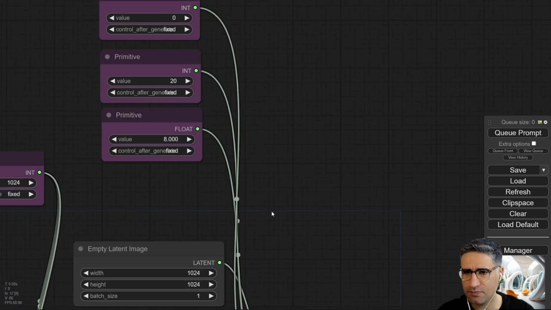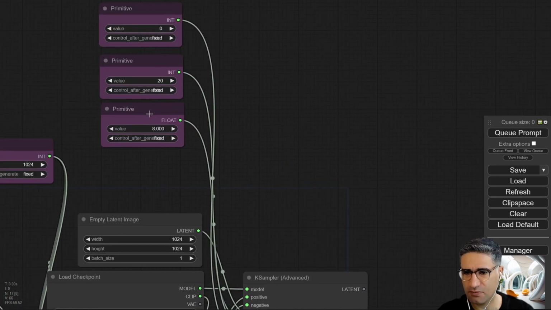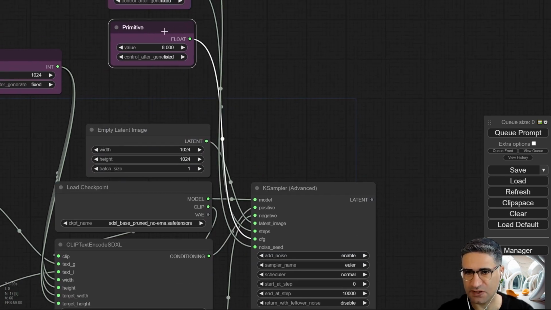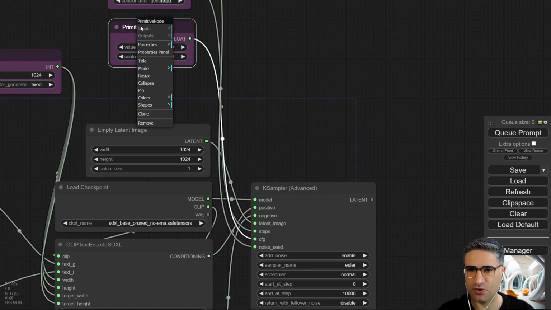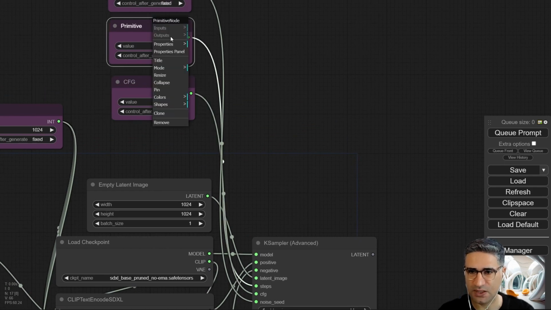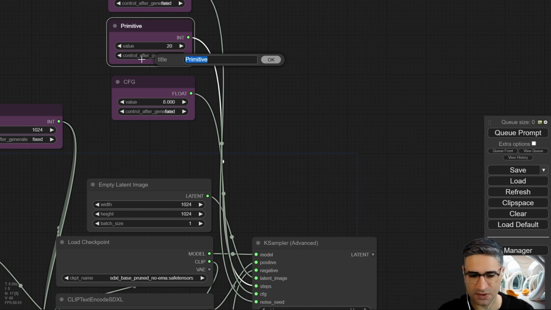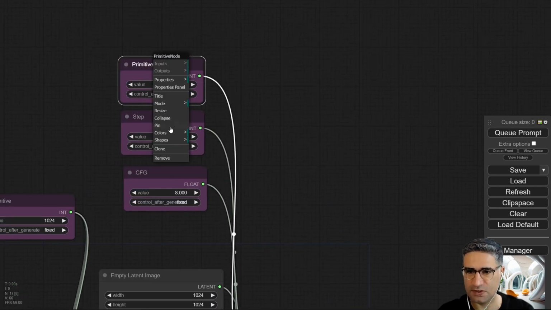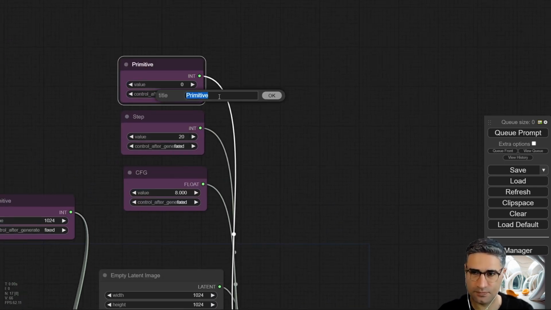And rename them, because I should be able to understand, for example, what is this. So I'm doing right click on this node, go to the title, and this one is CFG. The other one, this one is a step, and this one is seed.